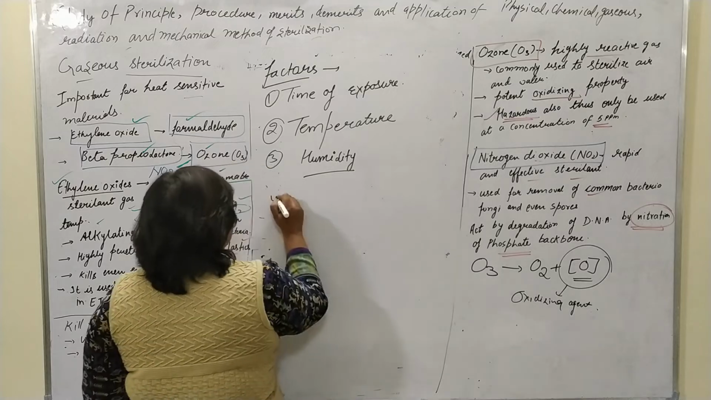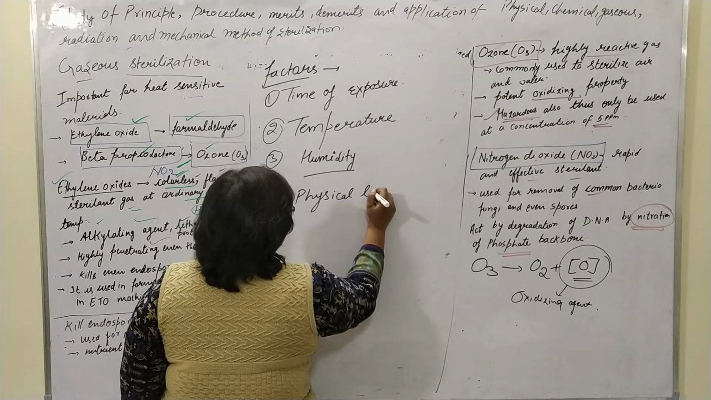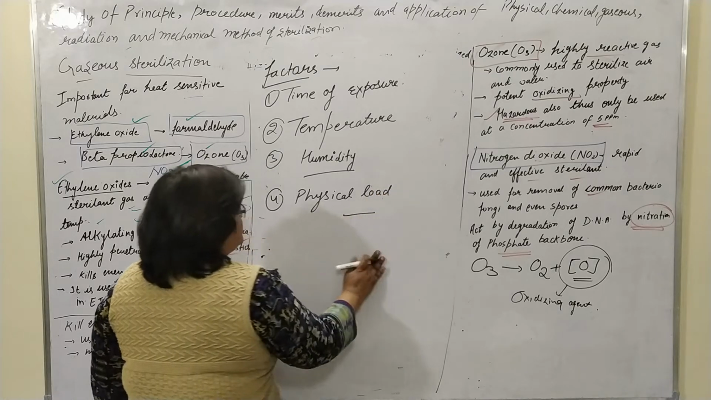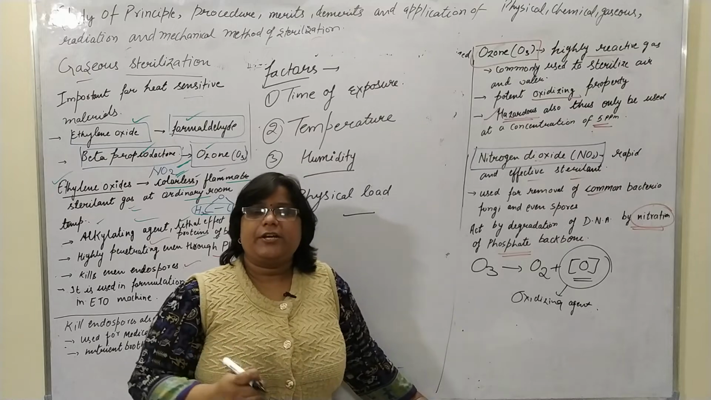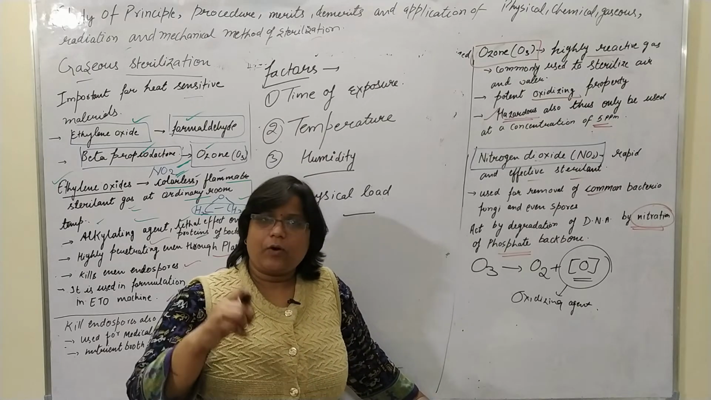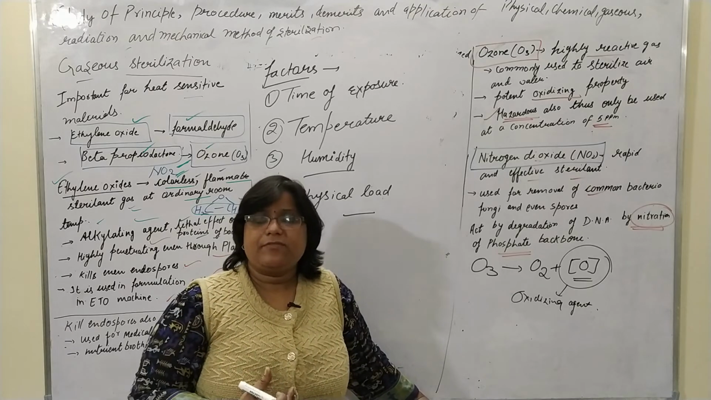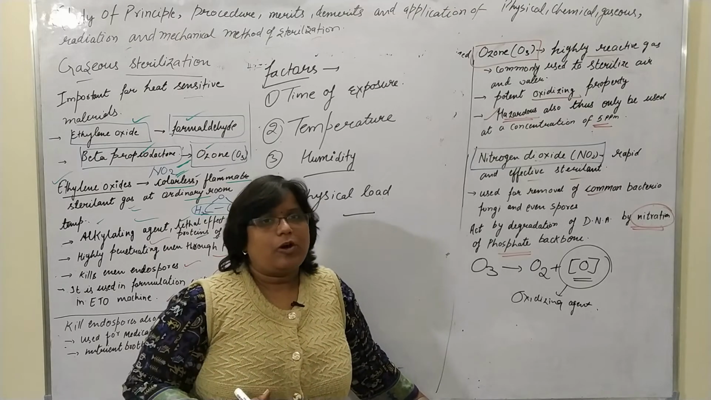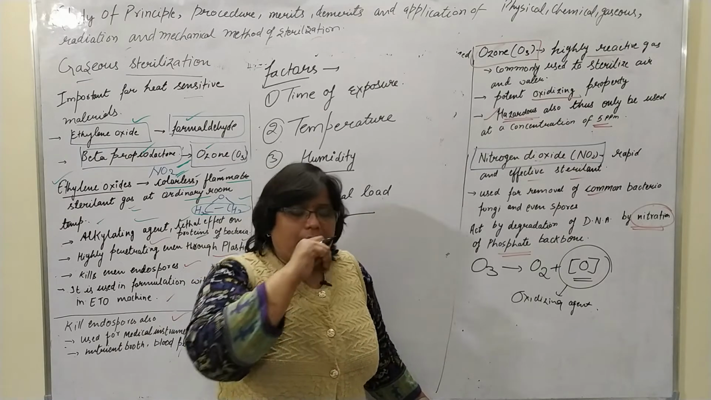And the fourth one is the physical load. What kind of physical load is there? Which kind of medical devices or medical instruments are present in the chamber, as the material to be sterilized, also affects the sterilizing property or the power.